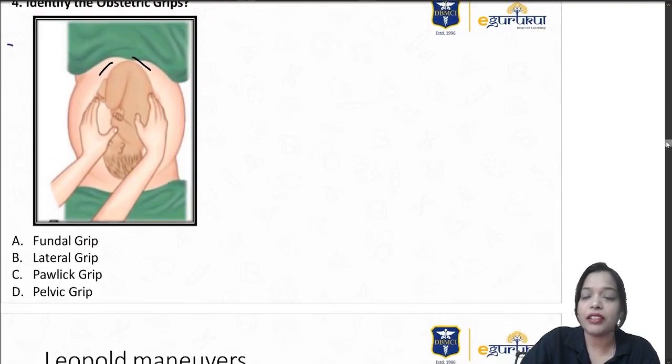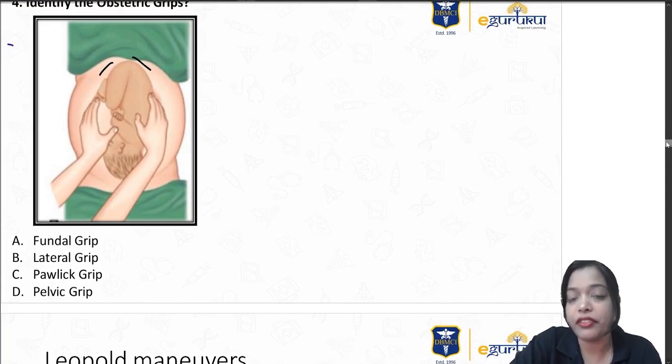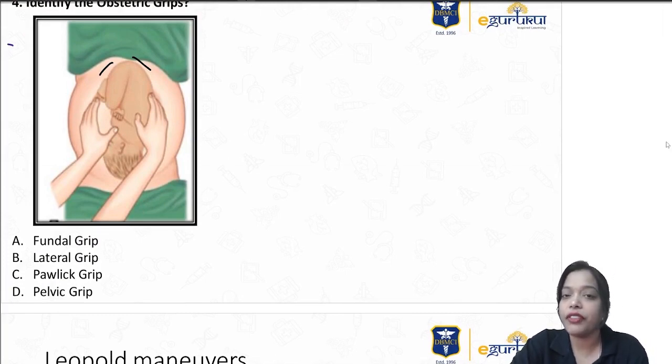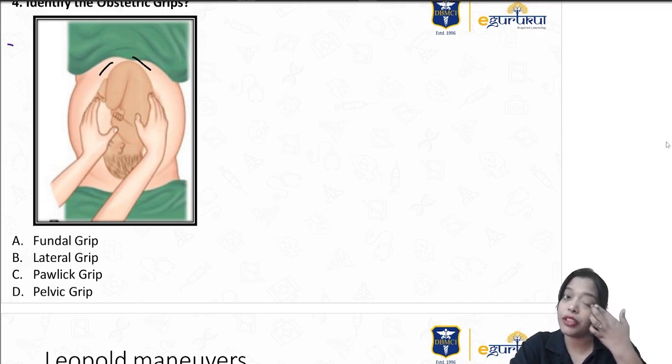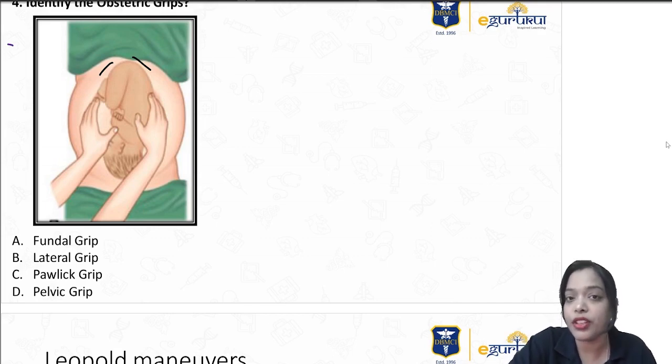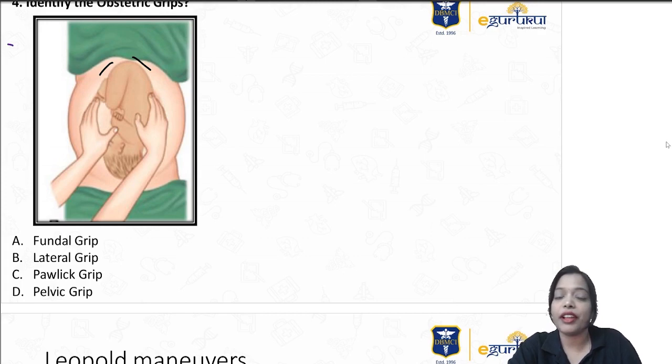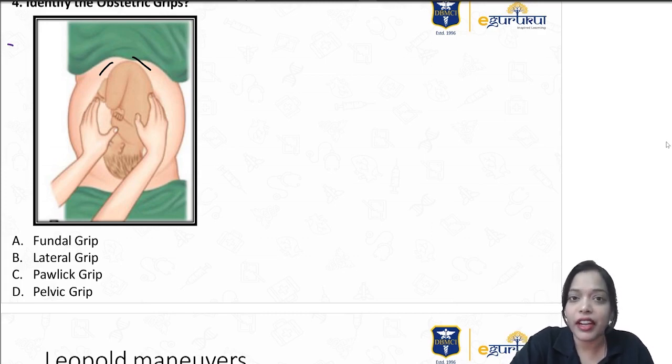Obstetric grips are something very important from undergraduate to postgraduate level. They help us determine the presentation, position, and whether it's engaged or not, everything about the fetus, right? So we have 4 grips. The first one is the fundal grip, and we also call them the 4 Leopold maneuvers: Leopold first, second, third and fourth.